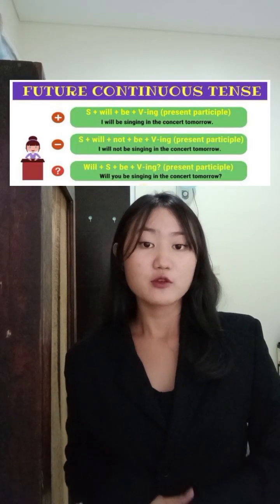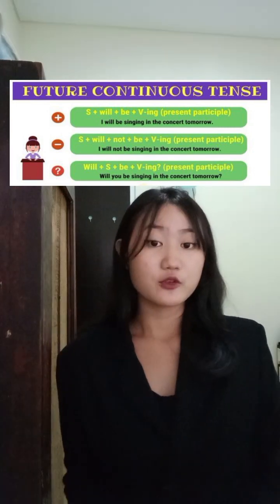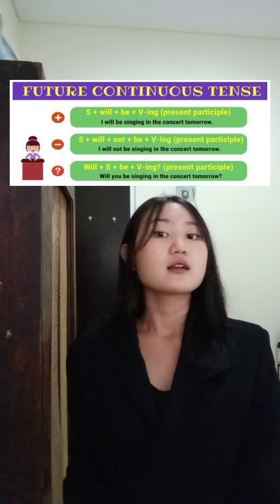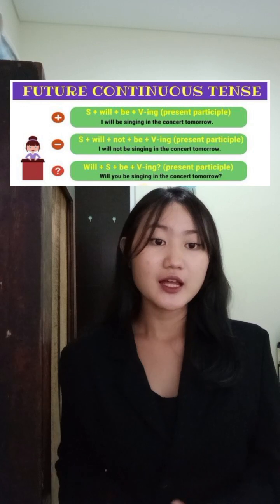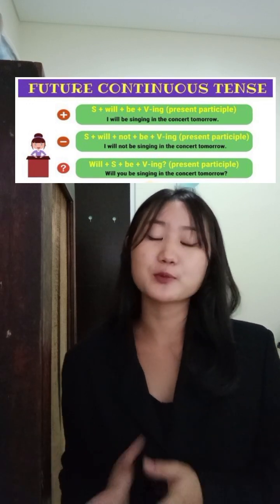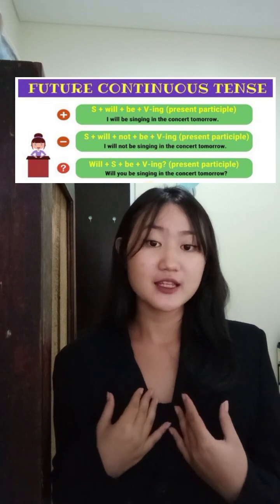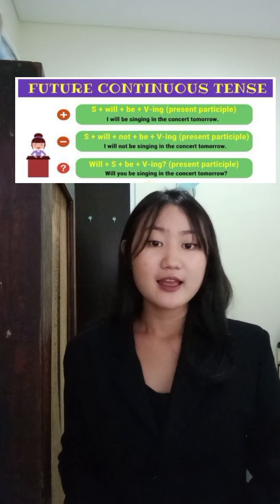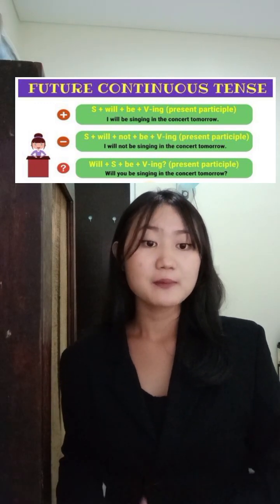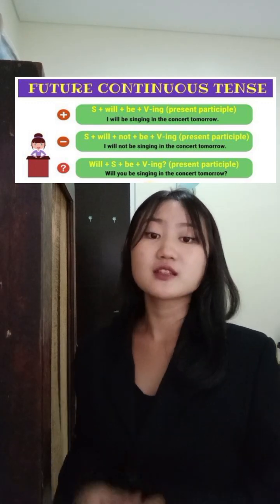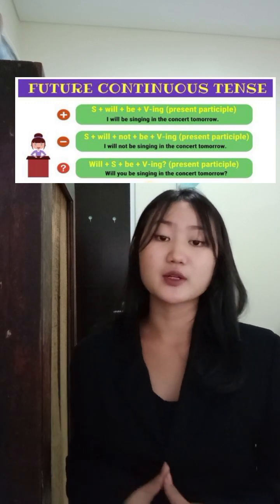So this is the form for the future progressive or continuous tense. The positive sentence is subject plus will plus be plus verb ing, the present participle. For example, I will be singing in the concert tomorrow. The negative sentence is subject plus will plus not plus be plus verb ing, the present participle.